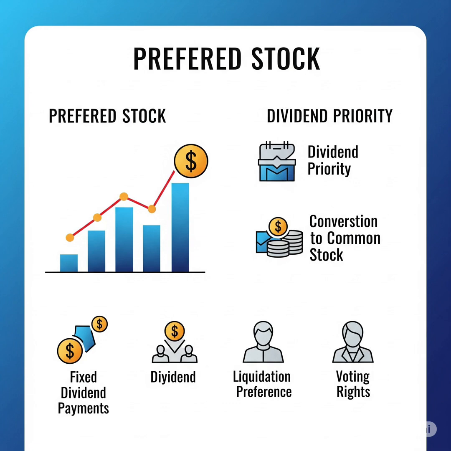Now, what is preferred stock? The definition is a hybrid between a stock and a bond. You get no or limited voting rights. Fixed dividends, usually paid regularly and before common stockholders get anything. What are the risks and rewards? More stable income like a bond, less upside potential than common stock. Liquidation priority: paid before common shareholders but after debt holders. Think of it like this: less growth, more income stability, and higher payout priority.